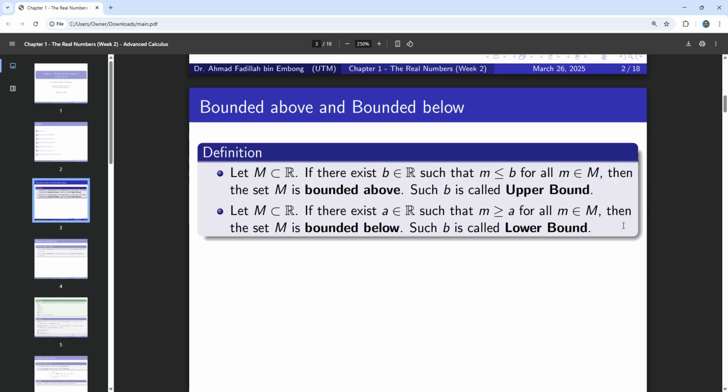This concept is not that difficult to understand. You just need to ask: is there any number that is bigger than any value inside the set? Then you can already claim the set is bounded above. The same thing with bounded below.